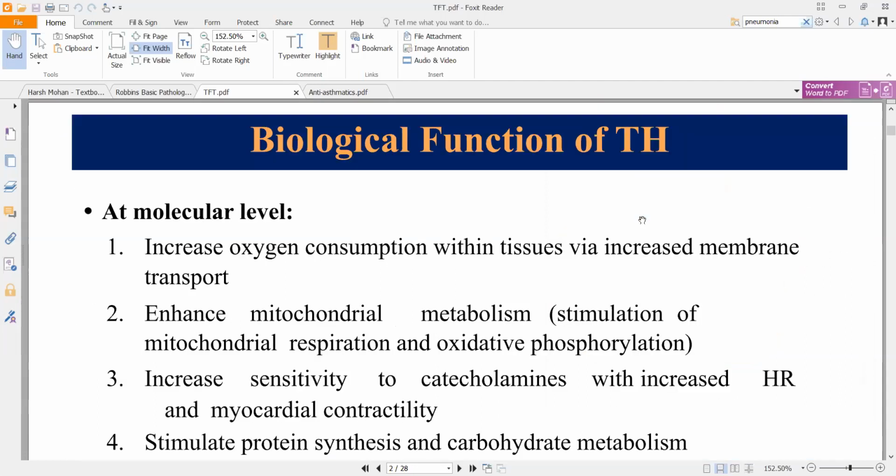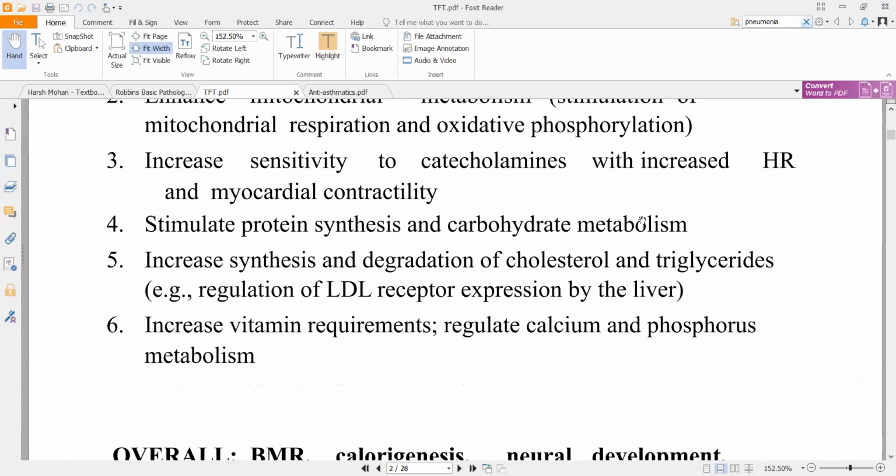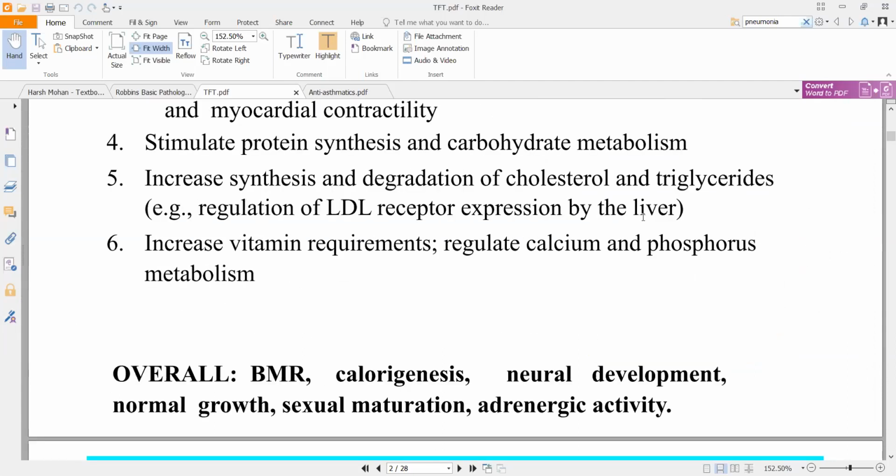Now coming to the function of thyroid hormone in general, what does your thyroid gland do? One important function is that your thyroid gland is responsible for metabolism. That is one of the most important functions. To conclude, it has a function in maintaining BMR. BMR is basal metabolic rate. So what is basal metabolic rate?